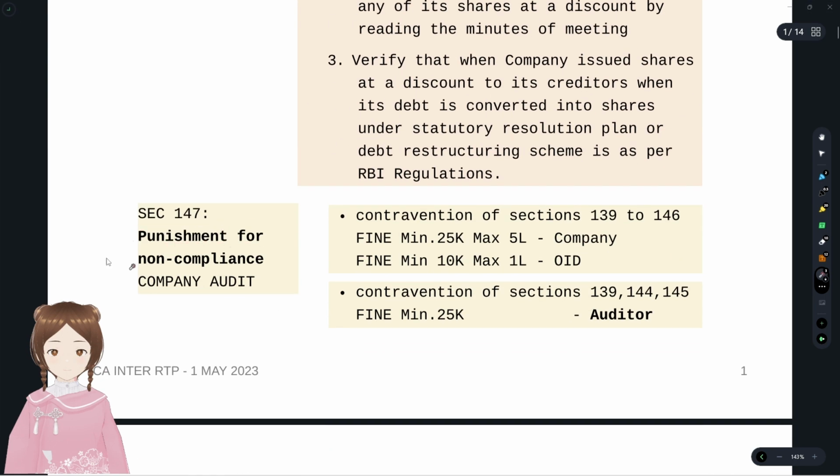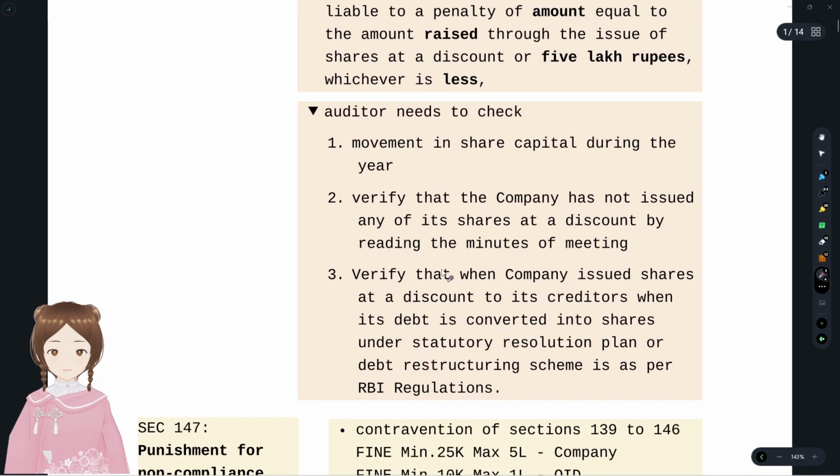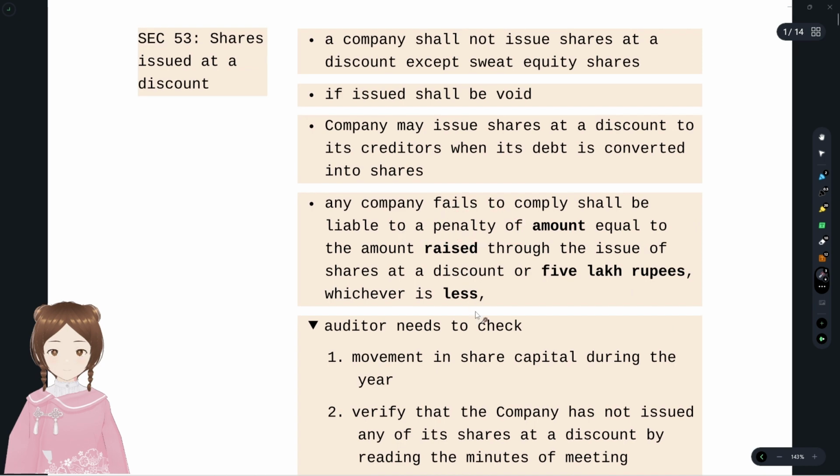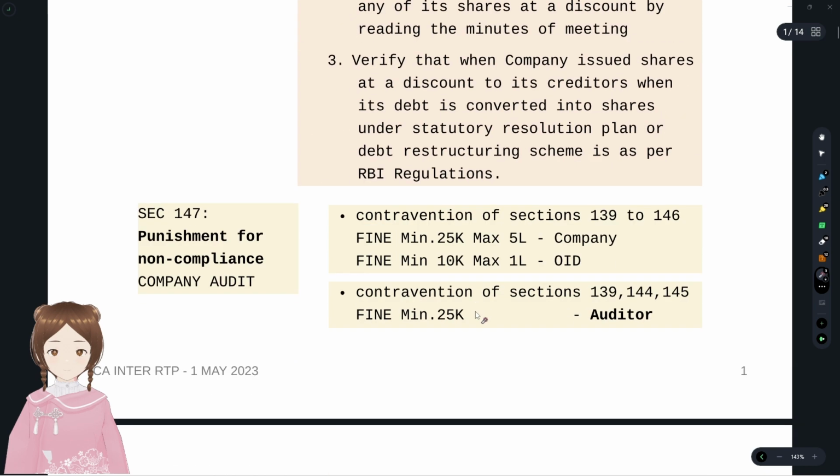Section 147, punishment for non-compliance of company audit provisions. They are saying that if they do not comply with sections 139 to 146 of the Companies Act chapter, the fine applies. Here they're talking about the penalty. Penalty is something you pay to the government. Fine is something you pay to the court. Fine, minimum 25,000 to maximum 5 lakhs for the company. For the officer in default, minimum 10,000, maximum 1 lakh for every officer in default.